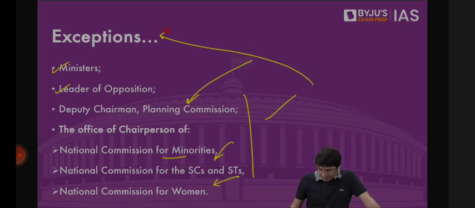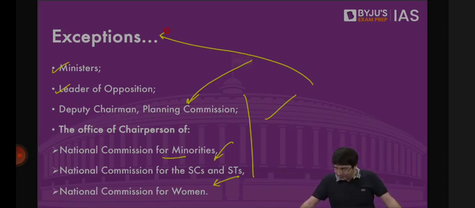A person to be elected to Rajya Sabha from a particular state should be a registered voter in that state? No. Can be a registered voter in any state. So what about IAS officers teaching other institutions? Isn't it an office of profit? Are these coaching institutes under the state? No. So they can. But it violates the service rules.